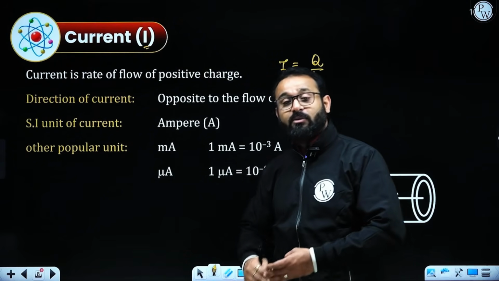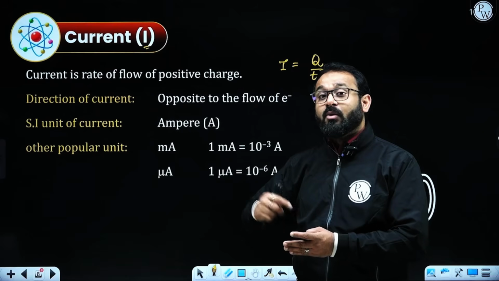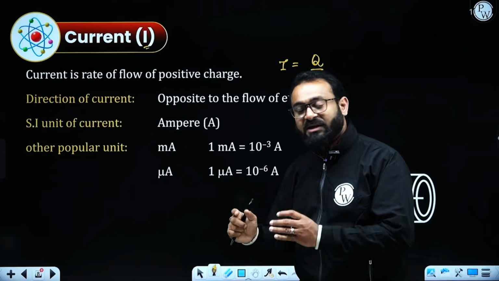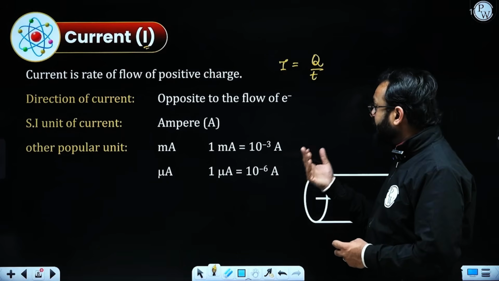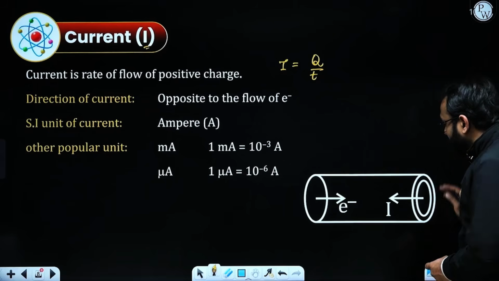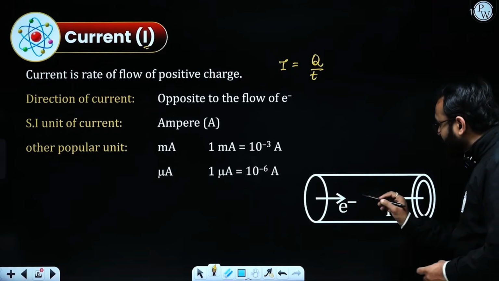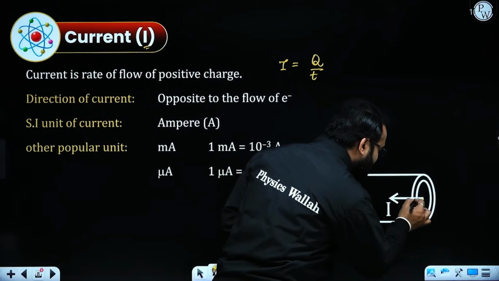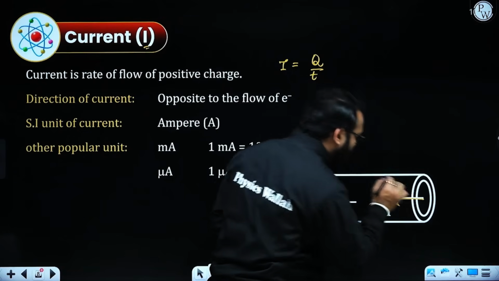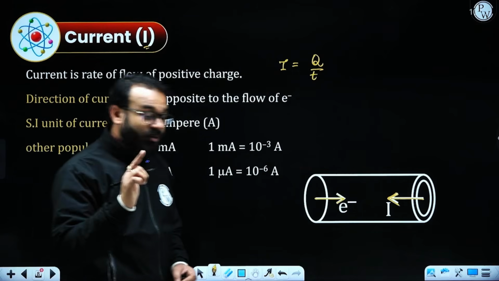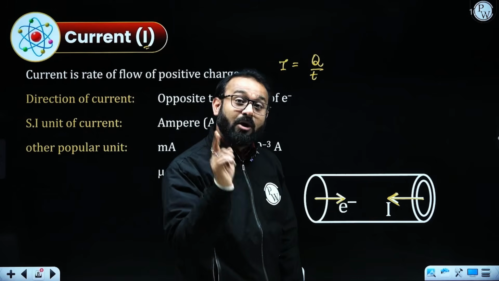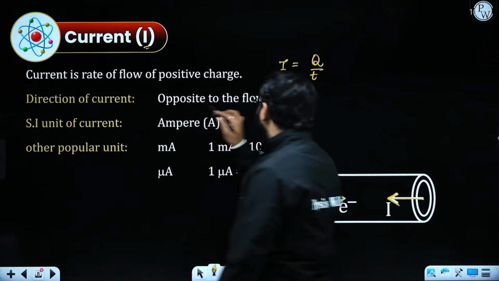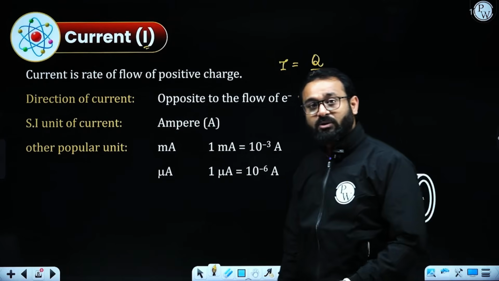In how much duration of time, what amount of charges are going to flow through any conductor, that is called electric current. Talking about the direction, if we have a conductor and the electrons are flowing in this particular direction, then the electric current will be in the opposite direction. We need to understand that the direction of electric current will be opposite to the direction of flow of electrons.